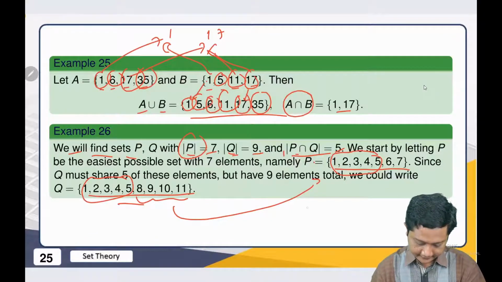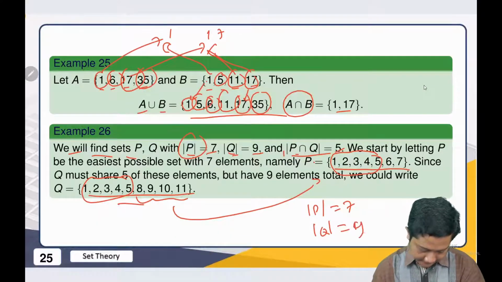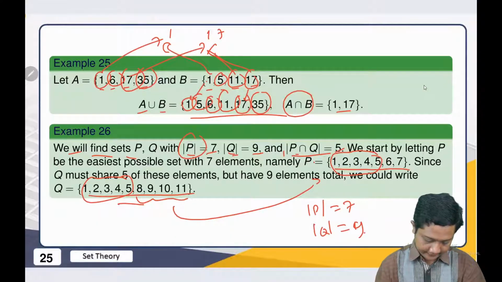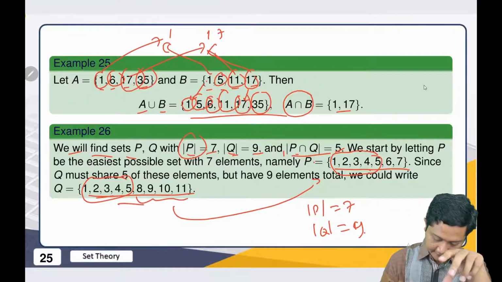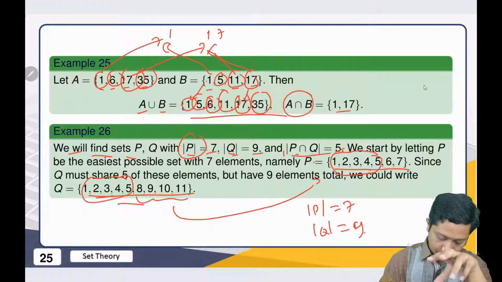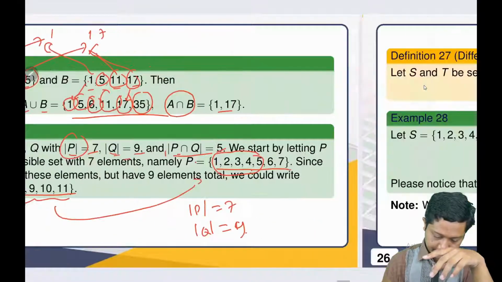So we have this P, the cardinality is 7, then the cardinality of Q is 9, right? So we share 5 elements, both in P and Q, and then we just add in some elements which do not belong to both. Okay, this is the example.